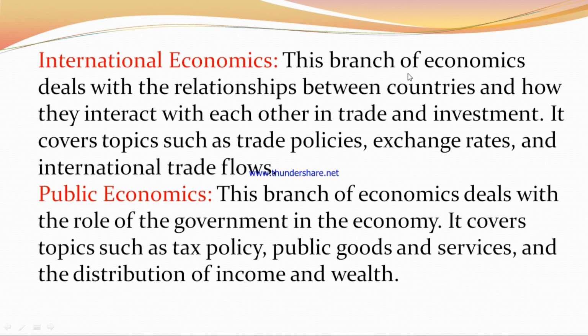International economics. This branch of economics deals with the relationships between countries and how they interact with each other in trade and investment. It covers topics such as trade policies, exchange rates, and international trade flows.